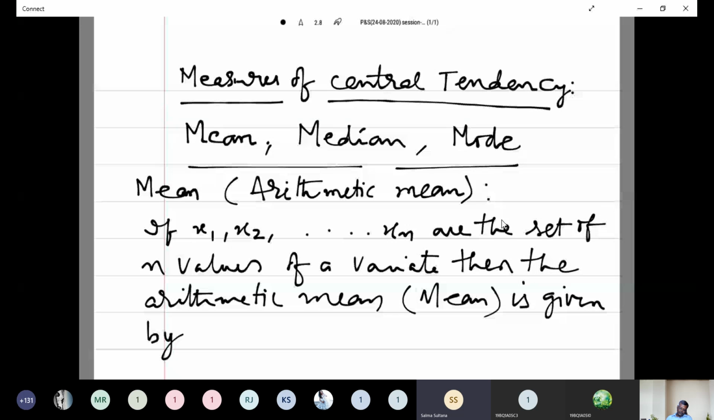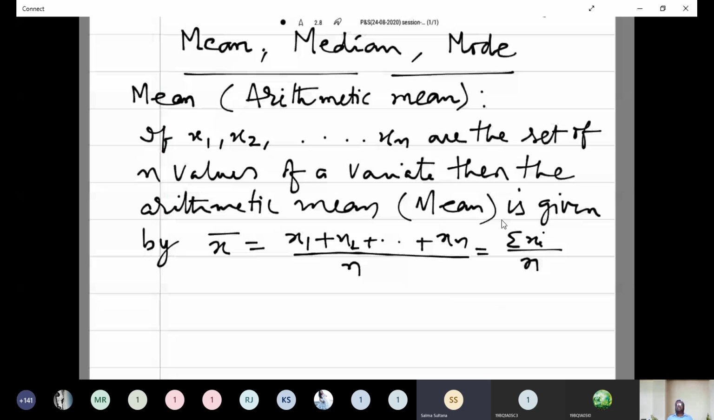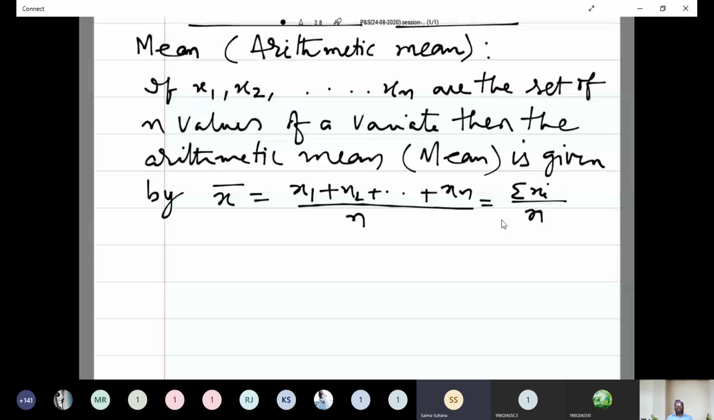x bar is equal to x1 plus x2 plus x3 plus etc., plus xn divided by the total number of observations, that is n. That is summation xi by total number of observations. This is the simple definition to get the mean.